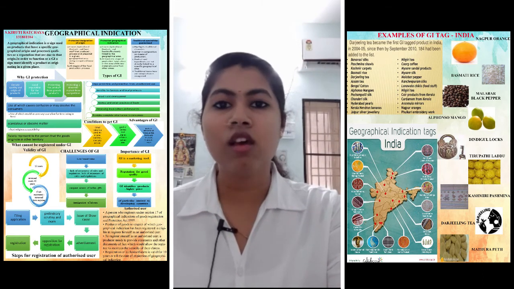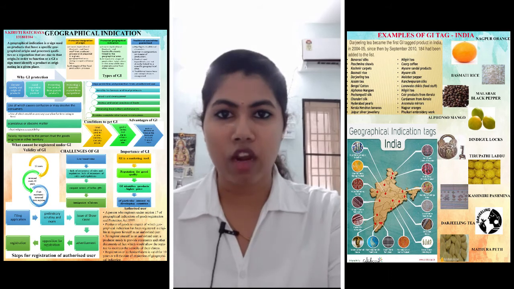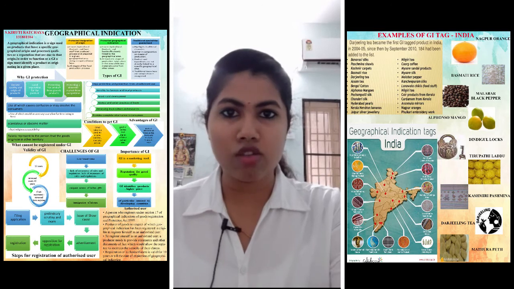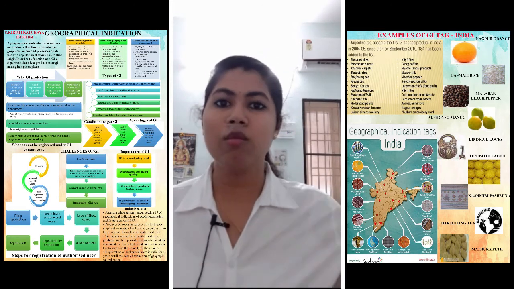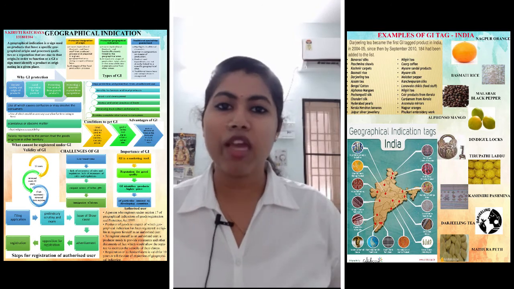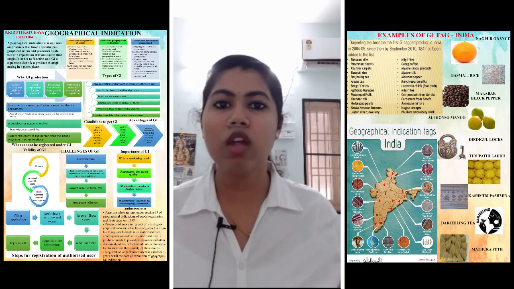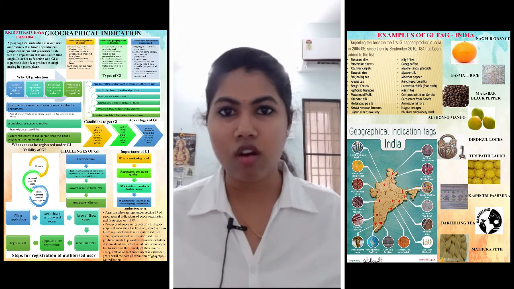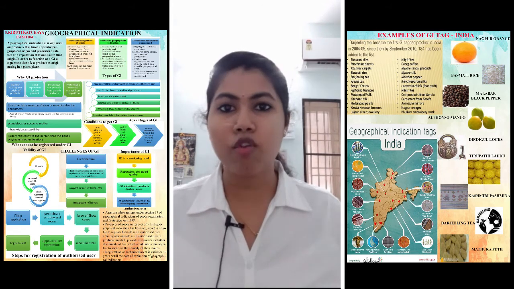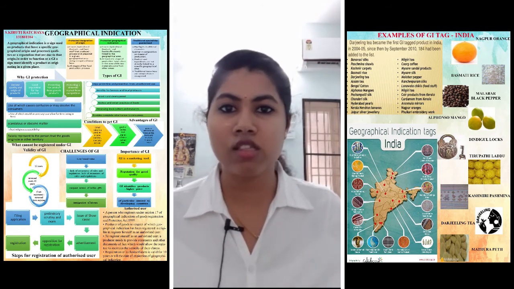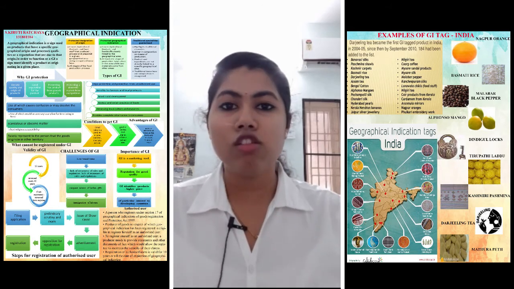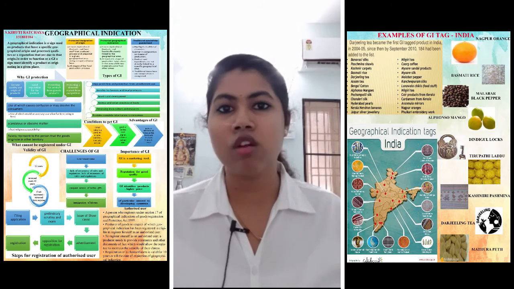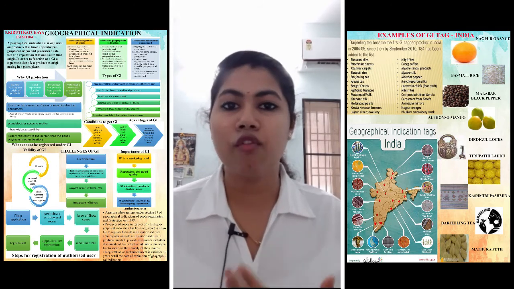The next thing is it reduces unfair practices of trade. Whenever a product is not GI tagged, the particular product will have no recognition, and when it comes to the market in the cities from the village areas, the price increases very drastically, and it leads to unfair practices of trade. That is, intermediaries will gain more profit when compared to the producer. So whenever they get the product GI tag, the producer will gain, and unfair practices of trade are reduced very drastically. And it also helps in preservation of local culture and resources, as the product comes from a rural place and local producers are making it. It helps preservation of local culture.